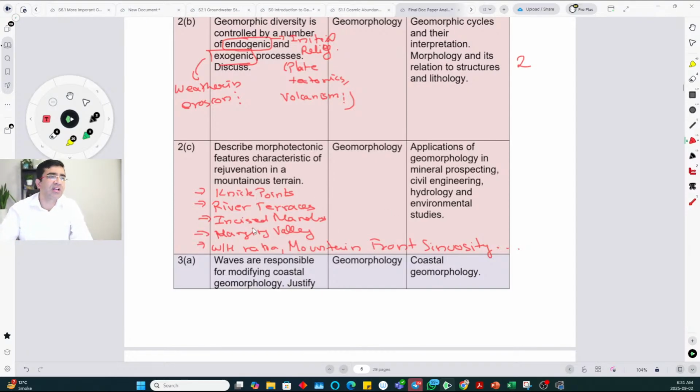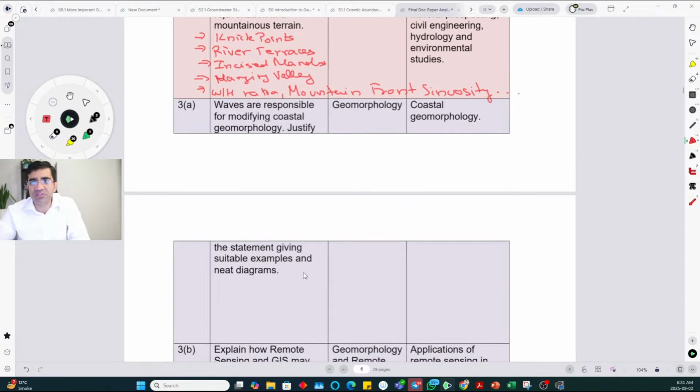Again, as I said, you don't have to write exactly these points. Maybe you have some additional points to write, or you miss some of these, and that is fine. They just want to see you are on the right track and you understand the concept and the question that has been asked. The more points you write, of course, the better.